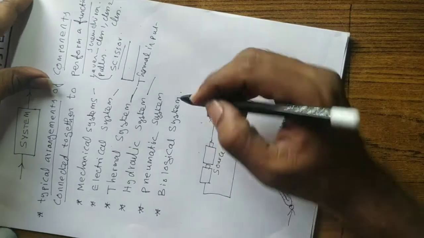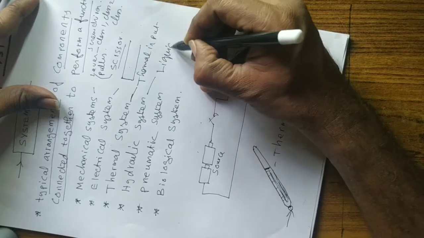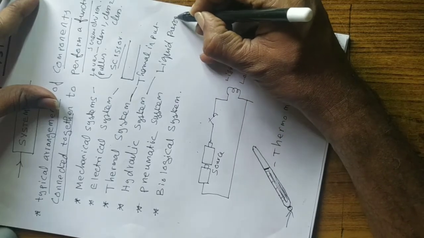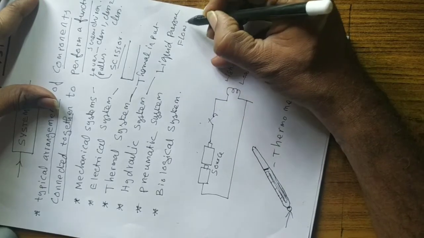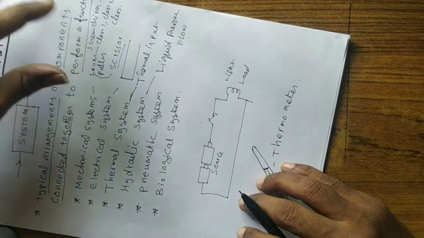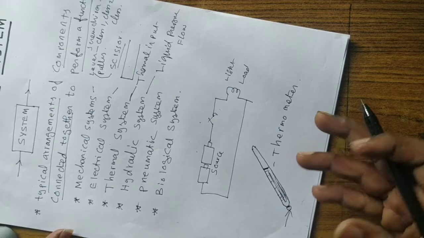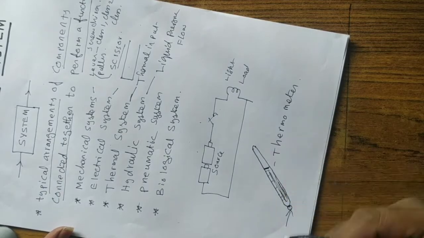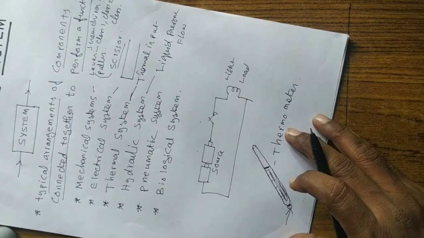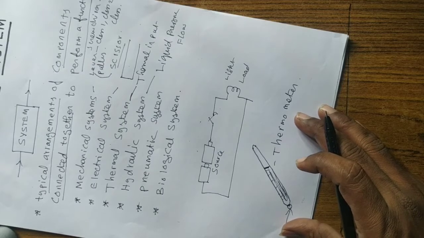Hydraulic means it may be a fluid pressure or liquid pressure or liquid flow, and it is converted into a displacement, right? The output may be a displacement. So in a hydraulic system, the input may be a liquid pressure or liquid flow, and the output may be a displacement.